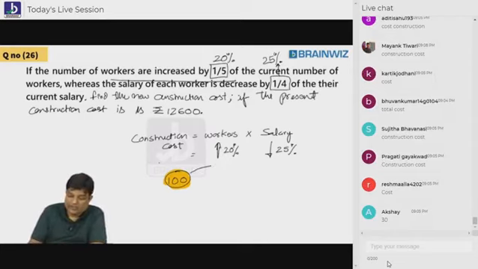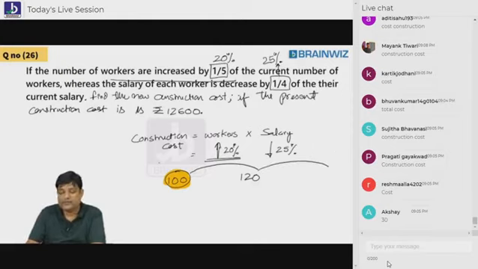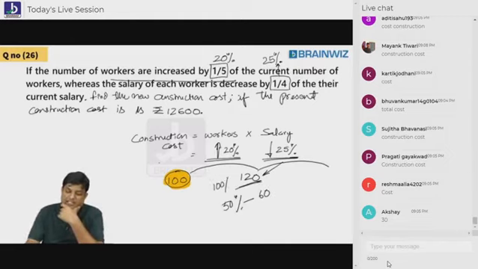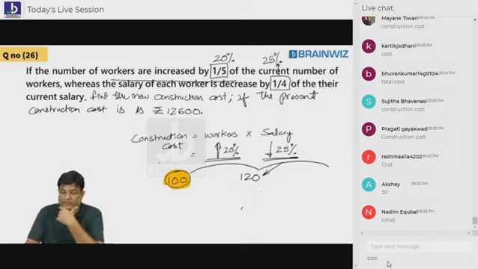So, first number increased by how much beta? 20%, up to 120. Second number is decreased by 25% of 120. What is 50% of 120? 60. When 100% is 120, what is 50%? 60.